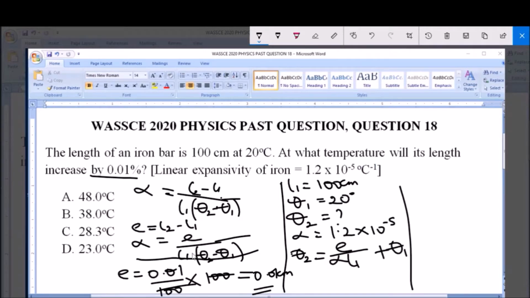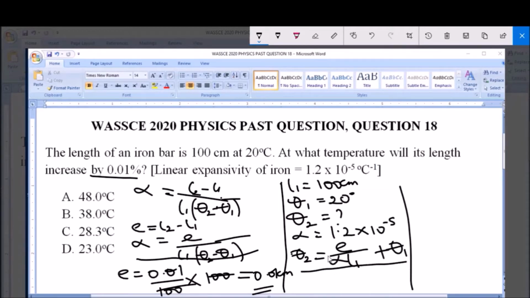Because when you cross multiply, the linear expansivity will multiply this, leaving you with E on the right hand side. Now when you divide both sides by the linear expansivity and the initial length, you have theta 2 minus theta 1 equal to E all over linear expansivity multiplied by the initial length. Then adding the initial temperature to both sides will give you this formula. So this is the formula we're going to be using.